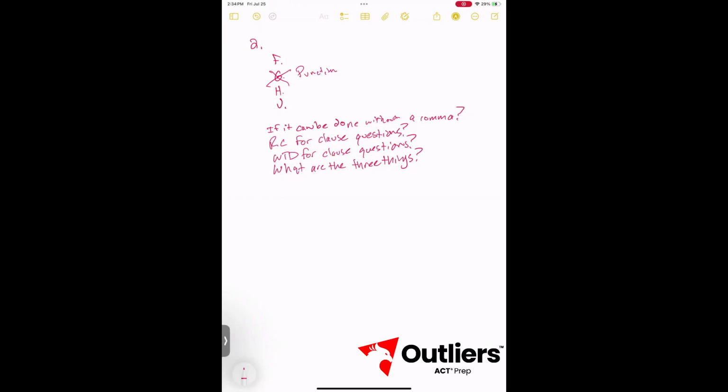Answer H. Again, we have punctuation in the middle of the clause, so we just want to see, does it need it? We'll read it, and we can tell just from the last one we did that it can be done without a comma, therefore it must be done without a comma. And answer J is going to be the same thing. These are all going to be wrong because of punctuation in the middle of a clause. And therefore, we are only left with answer F, which we couldn't find a reason to eliminate. And so we can confirm that is the correct answer.